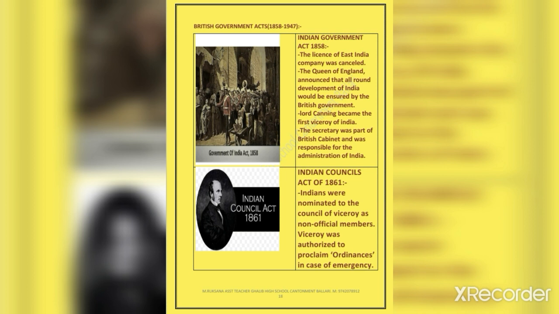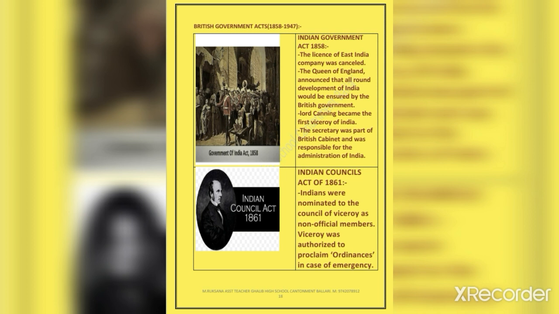First, the Indian Government Act of 1858. This act needs to be understood in the backdrop of the civil and military unrest that took place in the year 1857.